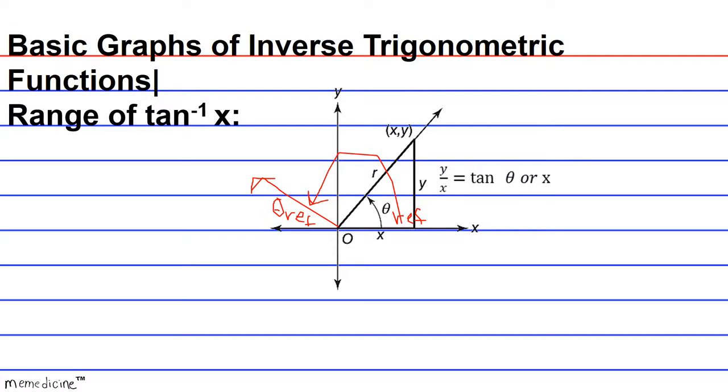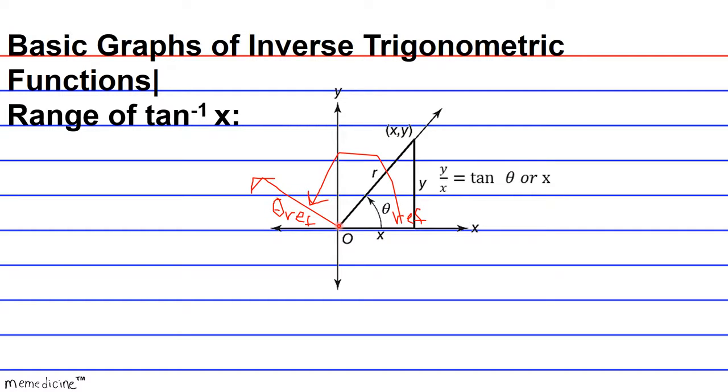Maybe there's some newer models where you can specify whether you're in quadrants 1, 2, 3, or 4, but most models don't do this. What you would have to do is subtract the reference angle, theta ref, from the extent of quadrant 2, and the extent of quadrant 2, as you already know, is the quadrantal angle 180 degrees.